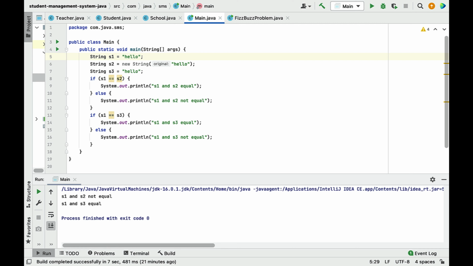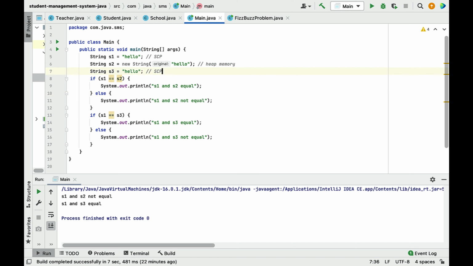So whenever we create a string object using a string literal, that string object will be stored in the string constant pool. I'm going to write a comment over here, string constant pool. And here we have created an object of the string using the new keyword, and this object will be stored in heap memory. Okay, and again here the s3 object we have created using a string literal, so this will be stored in the string constant pool.